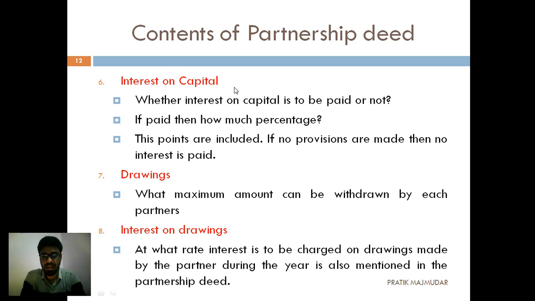For example, there are 2 or 3 partners who have brought a capital of 1 lakh rupees. So, in a contract, we have to mention whether we are going to give interest on capital. That means, on the capital we have brought, what kind of interest we are going to pay. We are going to pay the interest or we are not going to pay the interest. That should be clear in this one. If yes, then how much percentage we are going to pay. That means if we have agreed that we are going to give interest on capital, how much is the percentage we are going to pay.